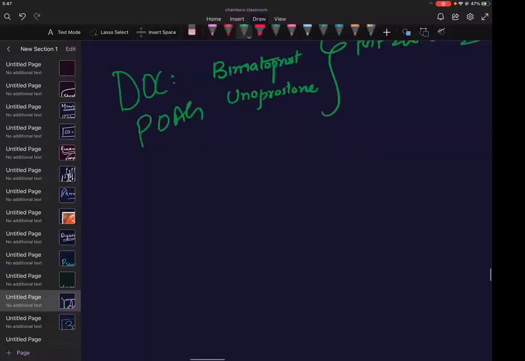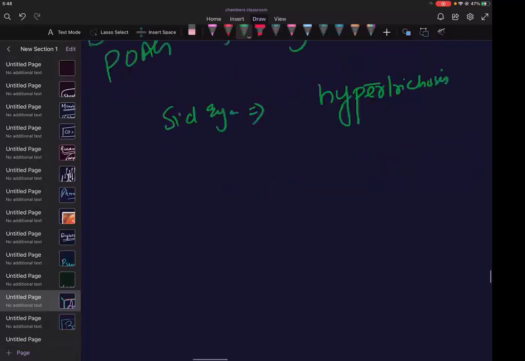They have a side effect that is called hypertrichosis. They will increase your eyelash. That's why we use this side effect in patients. It's an adverse effect, by the way. Let me write clearly.